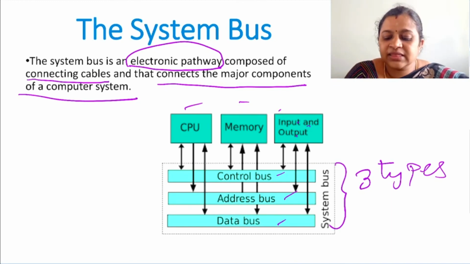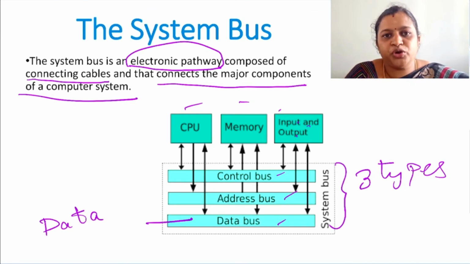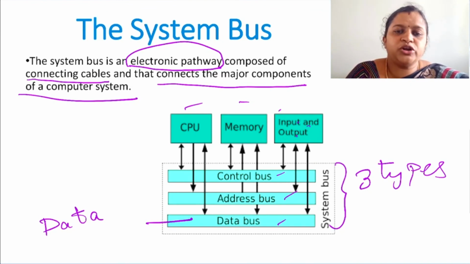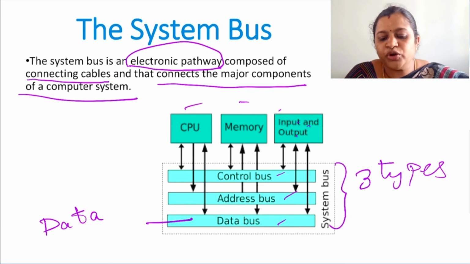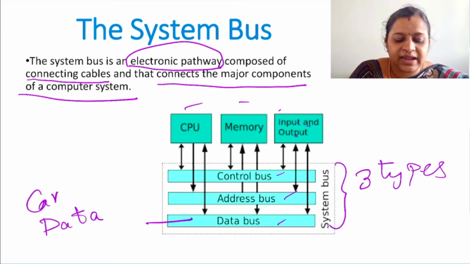It will carry the data to and fro from the memory unit to input unit, or from the input unit to memory unit, or from input unit to CPU for processing the data and for storing the result from CPU to memory unit, or from memory unit to output unit. So the main responsibility of data bus is it will carry the data.